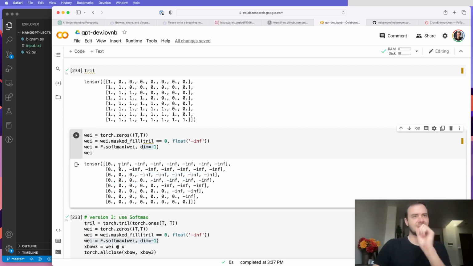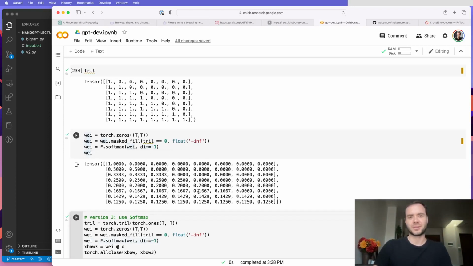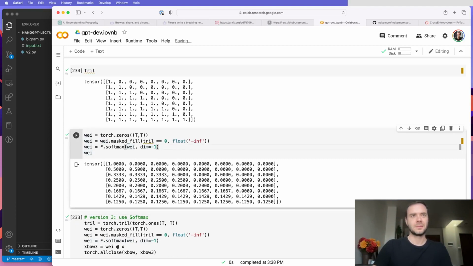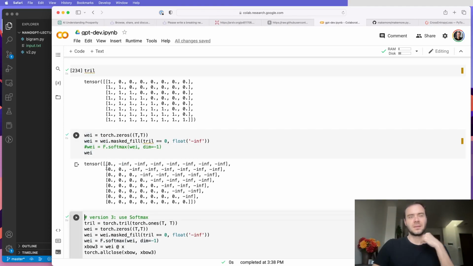Well, softmax is also like a normalization operation, right? And so, spoiler alert, you get the exact same matrix. Let me bring back the softmax. And recall that in softmax, we're going to exponentiate every single one of these, and then we're going to divide by the sum.